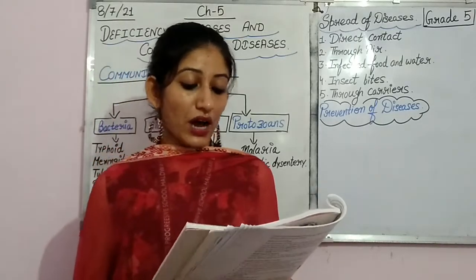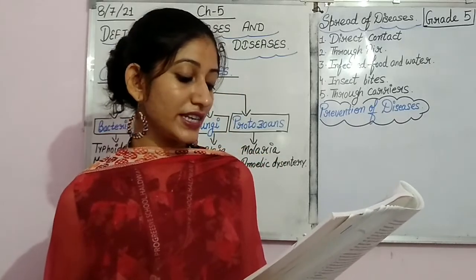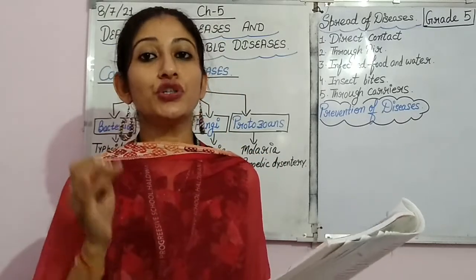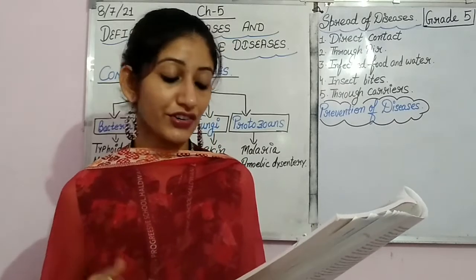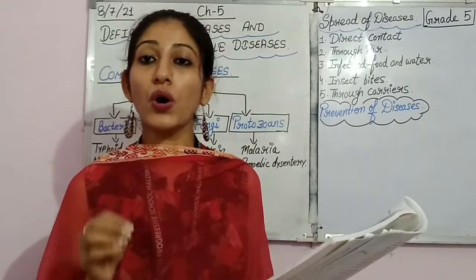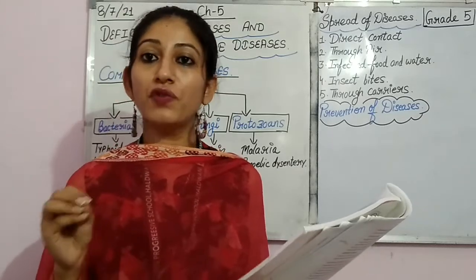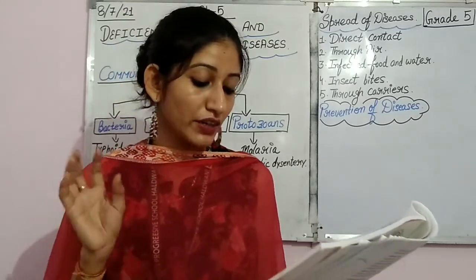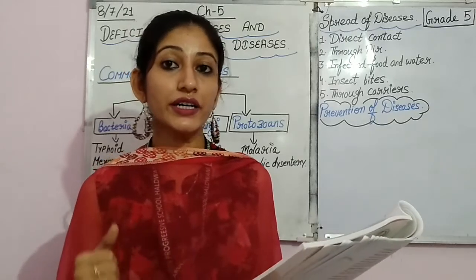Okay. Now, when we talk about infected food and water, we see that some diseases like tuberculosis, typhoid, cholera, jaundice, dysentery or food poisoning are caused by taking infected food or contaminated water. Contaminated water means dirty water. So how do these things become infected or dirty?